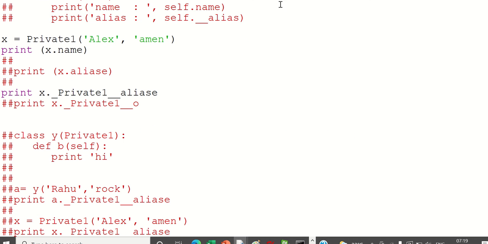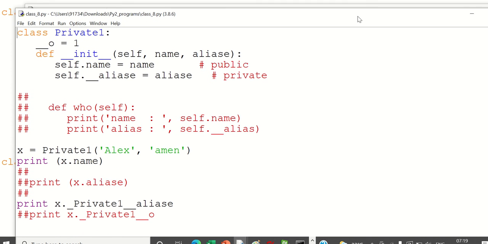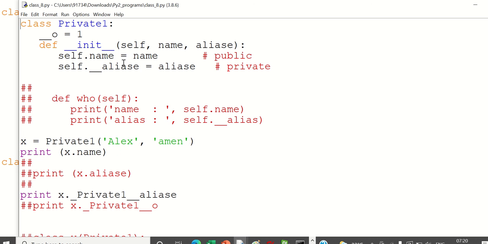Now we can also save an object's variable as private. This name you can give anything, xyz, any name. Now when I create an object, I am calling Alex and Aman. The moment the object is created, init will get executed.